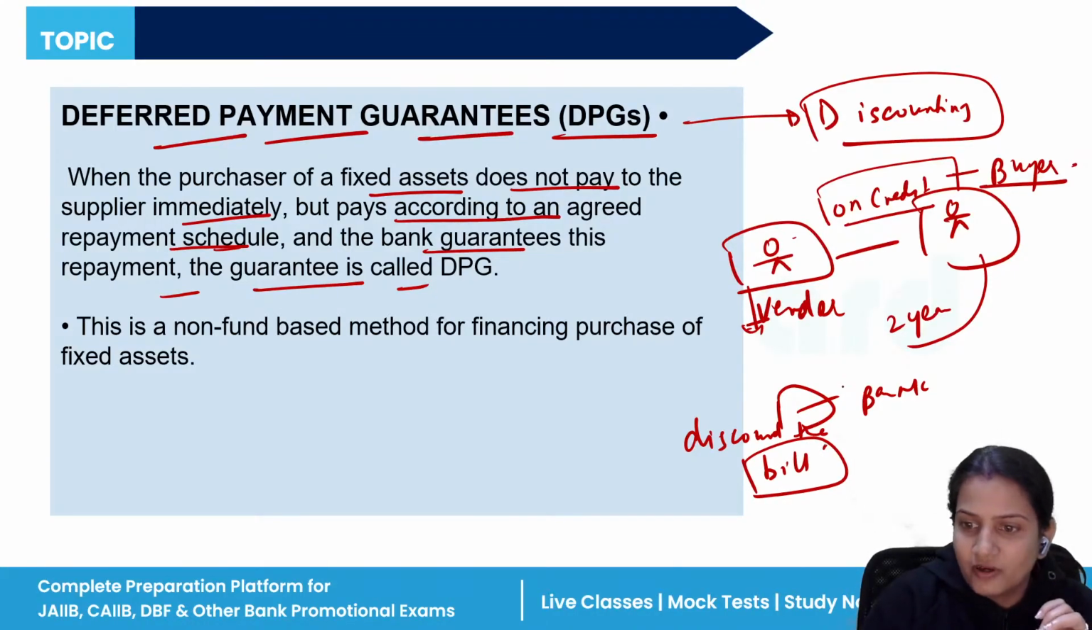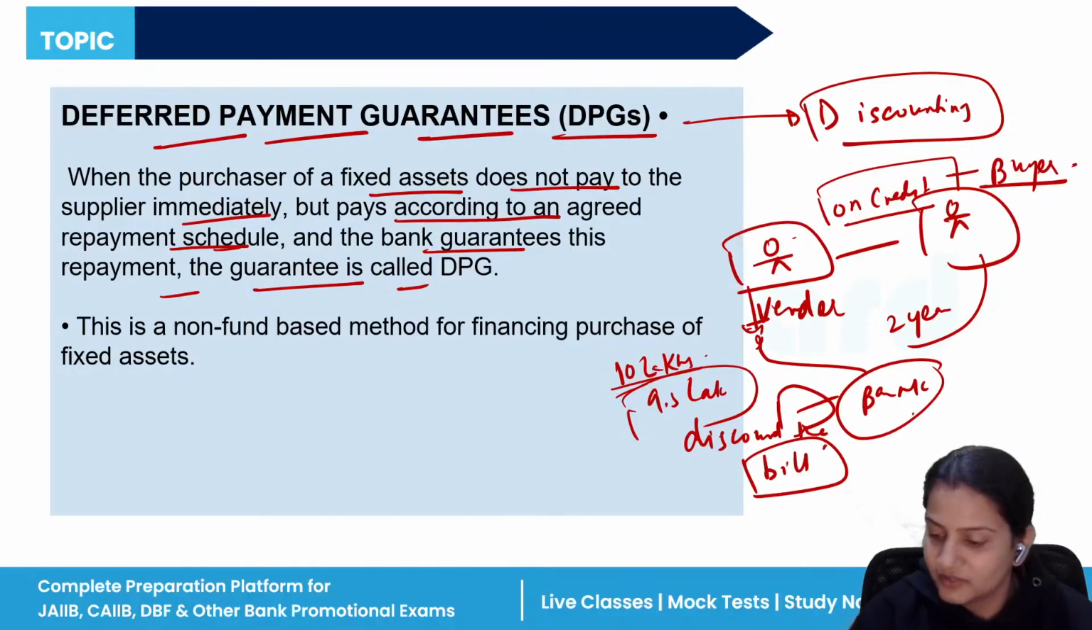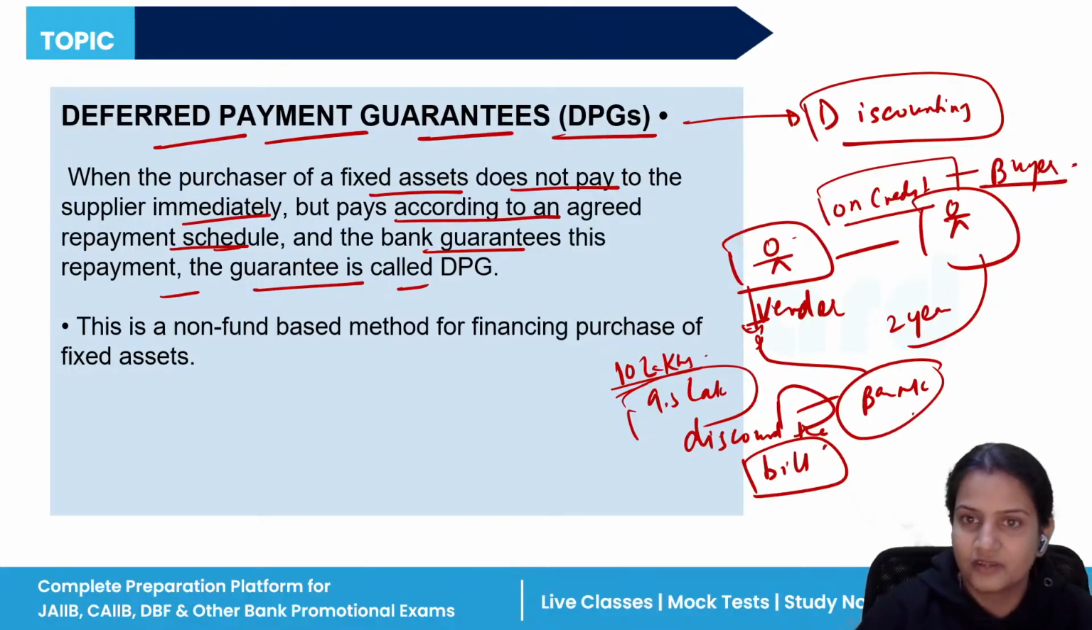So what is happening? He will discount the bill and the bank will pay him the money. Let's say the amount was 10 lakh rupees. On behalf of this 10 lakh, the bank will pay 9.5 lakh. The remaining 50,000 will be the profit of the bank. This is the scenario when normal bill discounting is done.